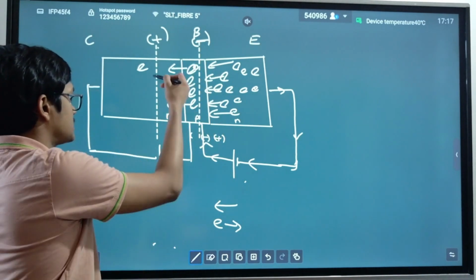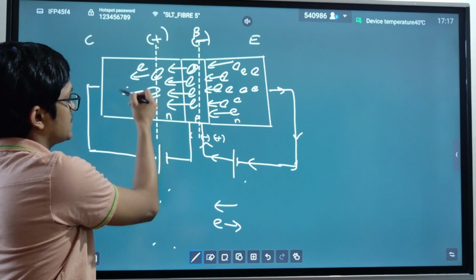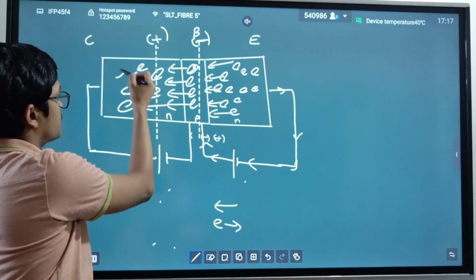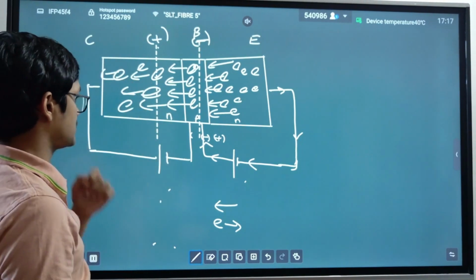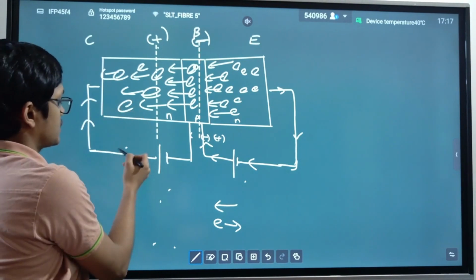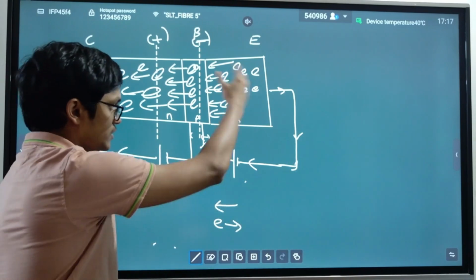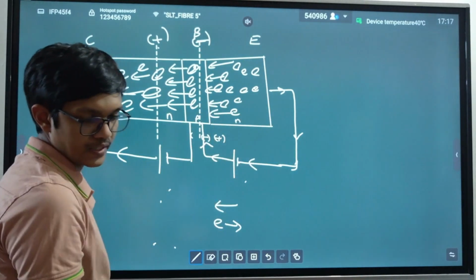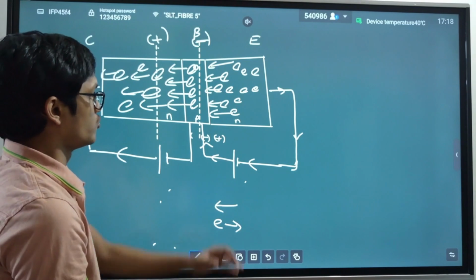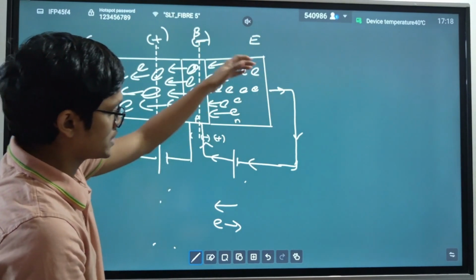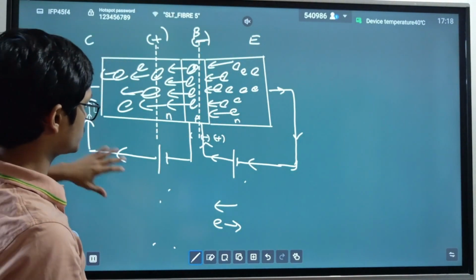So now you can see there's a lot of electrons going in this path like this. That means there's a huge current in this circuit. So actually this one is the one who created the current. But now a very small current goes through this circuit, and a very large current goes through this circuit.